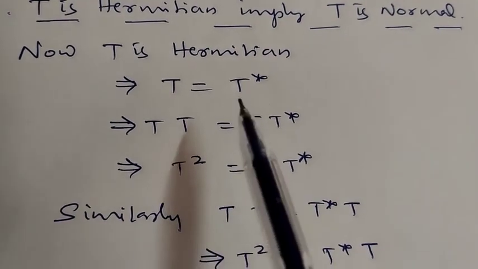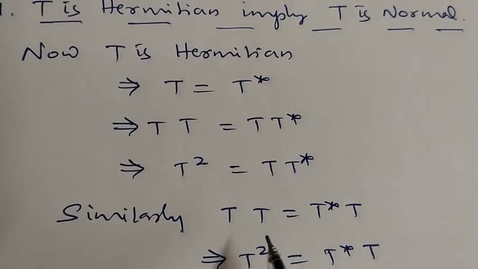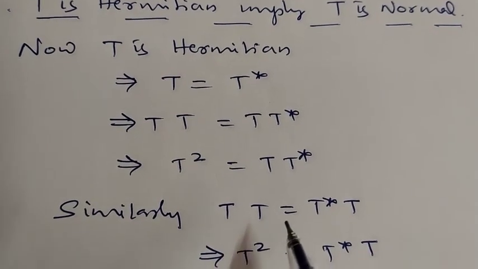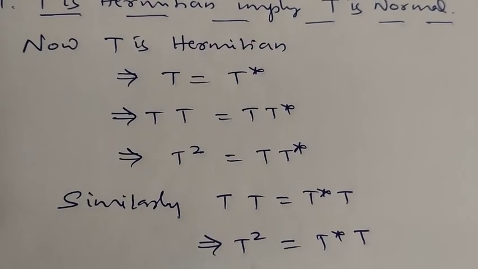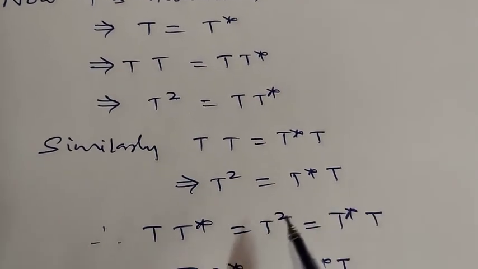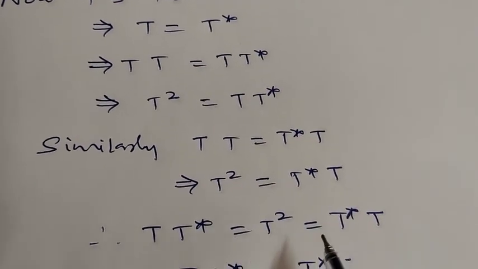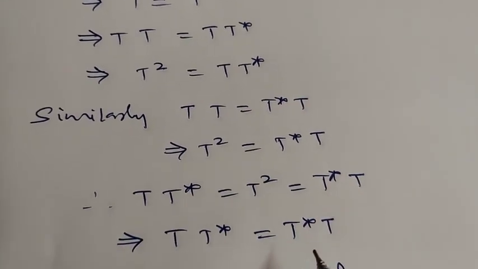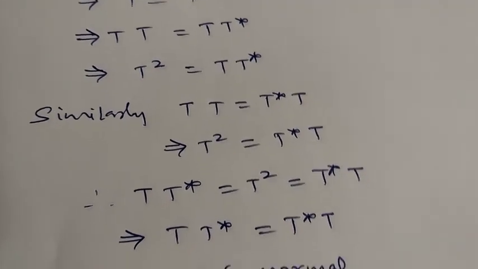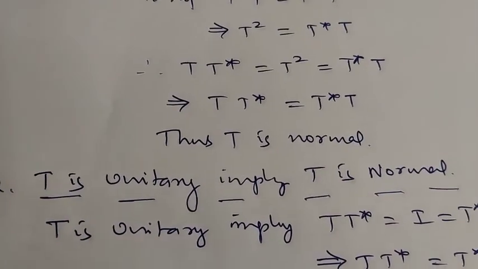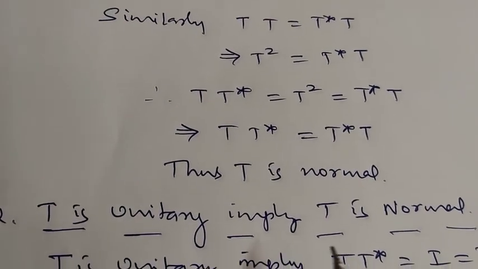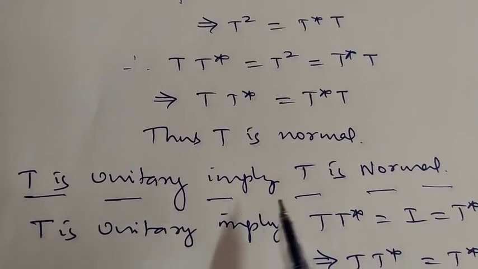Similarly, t is equal to t star, multiply by t on the right. It becomes t into t is equal to t star into t. So t square is equal to t star into t. Therefore t into t star is t square, which is the same as t star into t. Therefore t is normal.